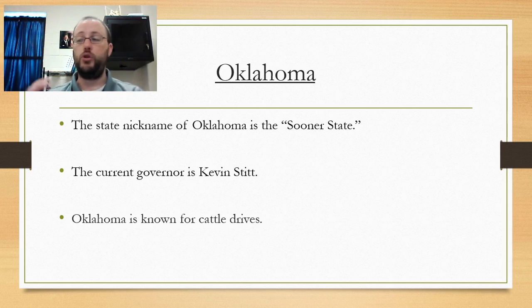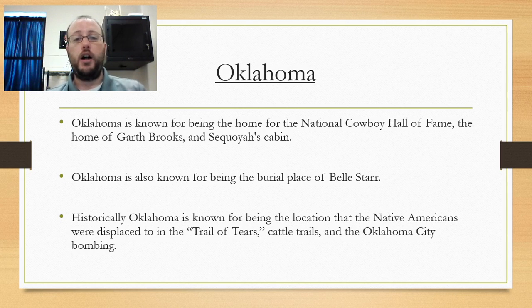So cattle drives are where you take cows from one location and you move them to another location. That's known as a cattle drive. Oklahoma is known for being the home of the National Cowboy Hall of Fame, the home of Garth Brooks, the country music singer, and Sequoia's Cabin. You remember Sequoia was very important in Native American history. Oklahoma is also known for being the burial place of Belle Starr, which was one of the female outlaws of the Old West.